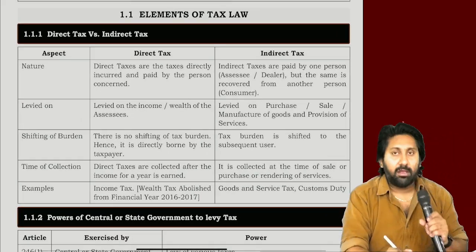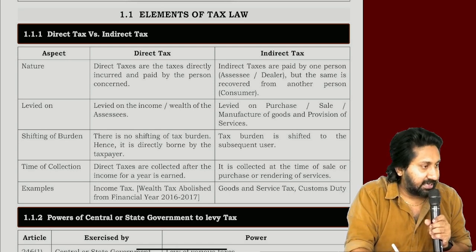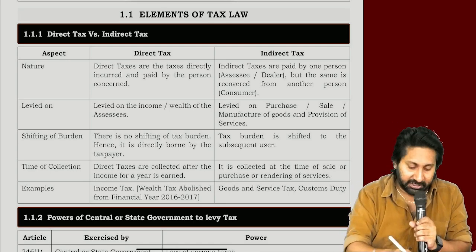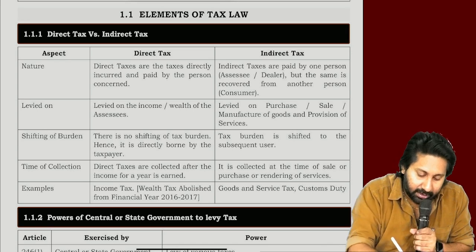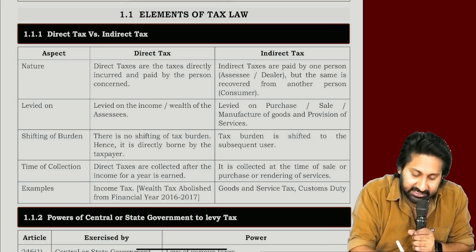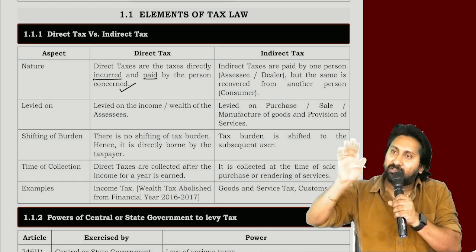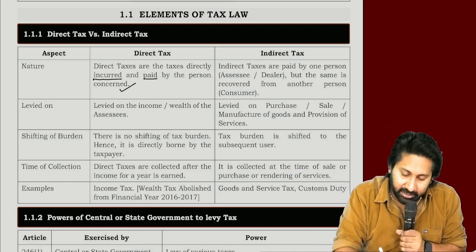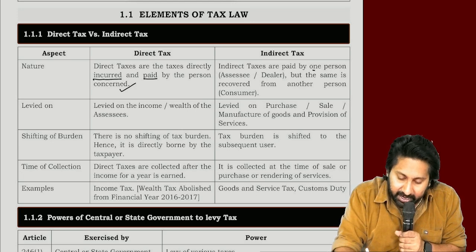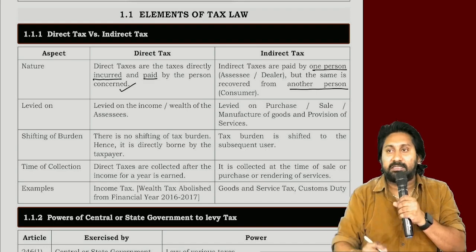Please read. Direct tax versus indirect tax. First one, nature. Direct taxes are the taxes directly incurred and paid by the person concerned. And who incurs that will also pay it. Next. Indirect taxes are paid by one person, but the same is recovered from another person.